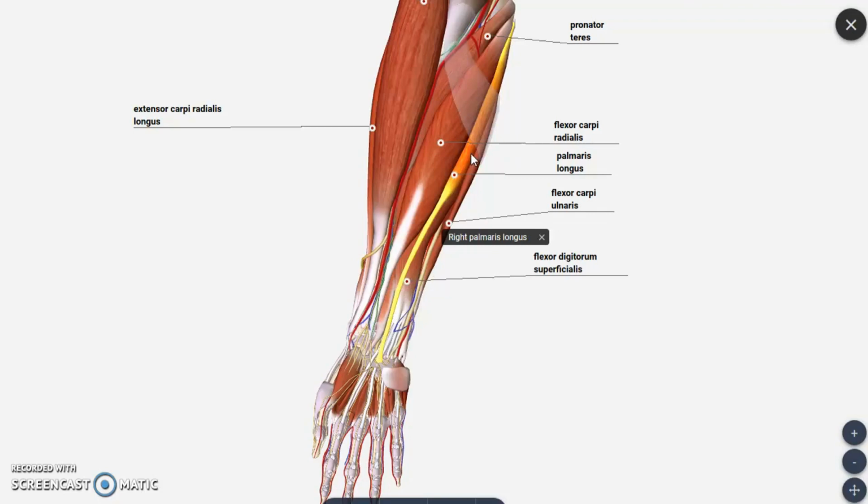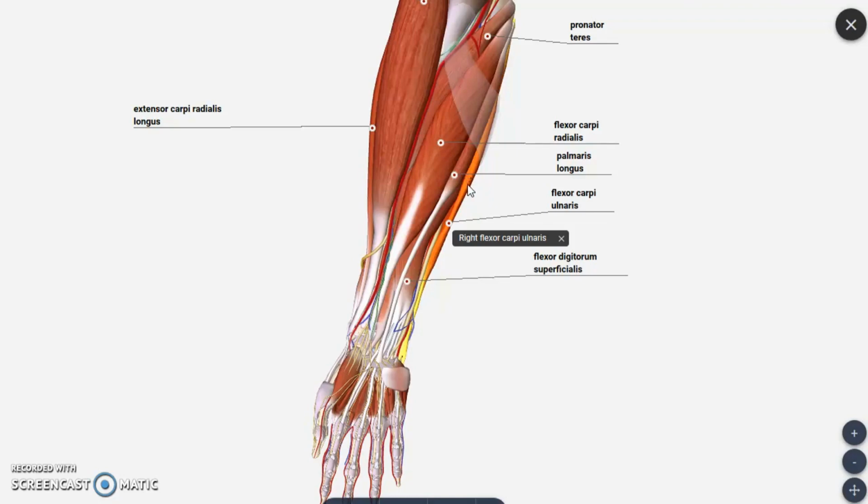And we will have another muscle called palmaris brevis. So we have this differentiation as longus and brevis. Brevis means small. So palmaris longus is one among the muscles of the anterior compartment of the forearm region. Later, medial to palmaris longus, we have another muscle called flexor carpi ulnaris. You know, the ulna bone is seen in the medial aspect, so the medial-most muscle we name as flexor carpi ulnaris.